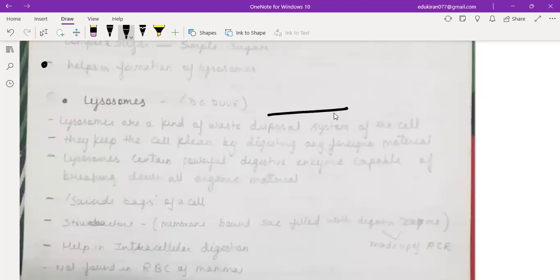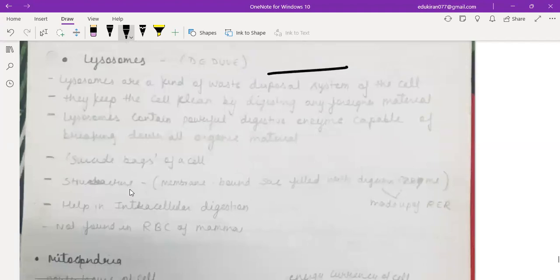Lysosomes are a kind of waste disposal system of the cell. They keep the cell clean by digesting other material like the waste material. They keep it clean. Lysosomes contain powerful digestive enzymes capable of breaking down all organic material. They are also known as suicide bags, right?